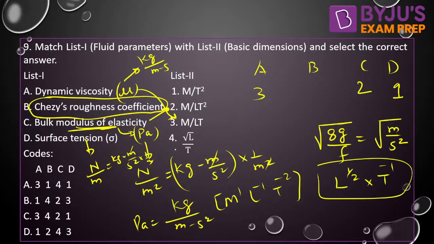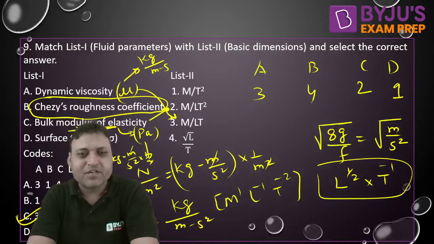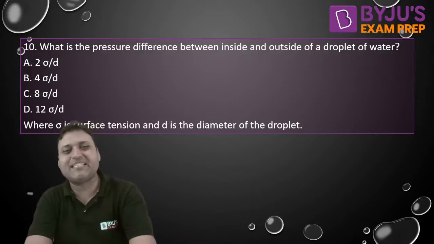So that is 4. 3, 4, 2, 1. Option C is the right answer. So you should be able to apply the understanding of units and dimensions as well. Very, very simple question. Next question.